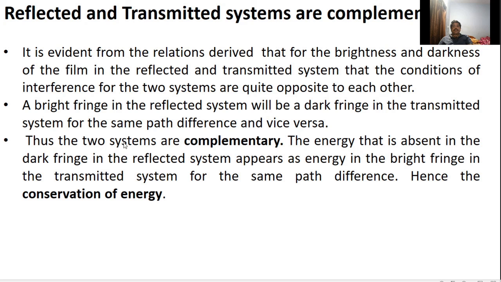Energy that is absent in the dark fringes in the reflected system appears as energy in the bright fringes in the transmitted system for the same path difference. Hence, there is a conservation of energy.